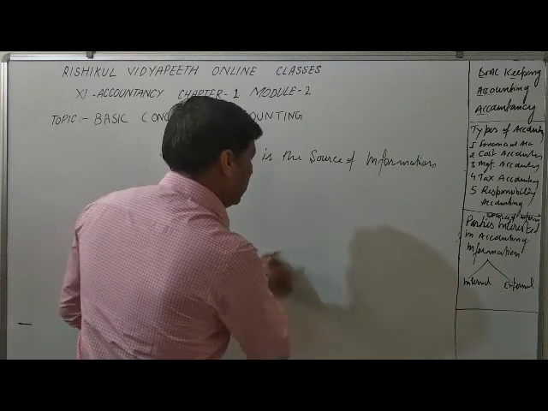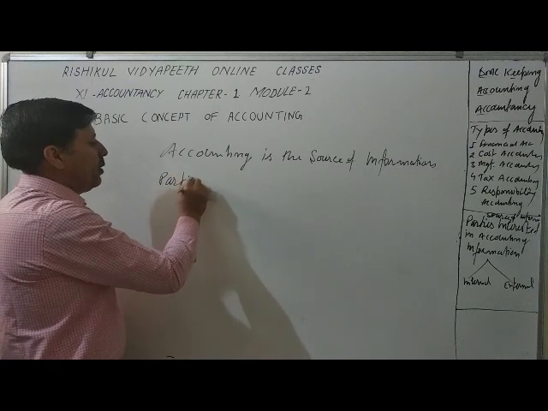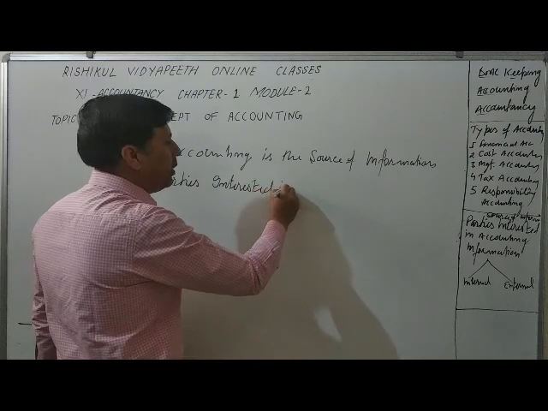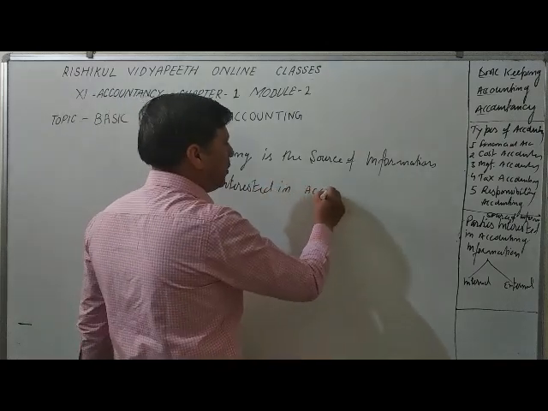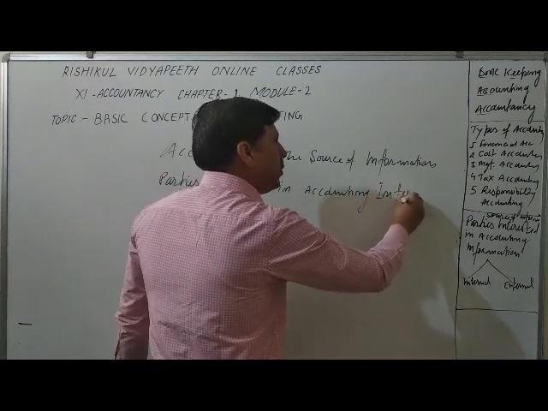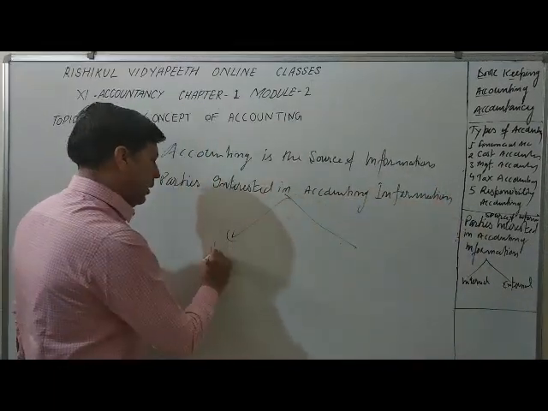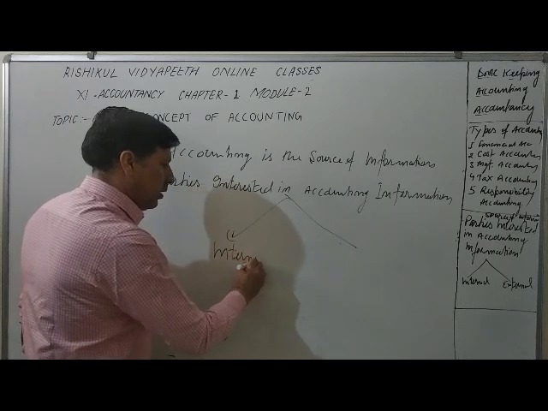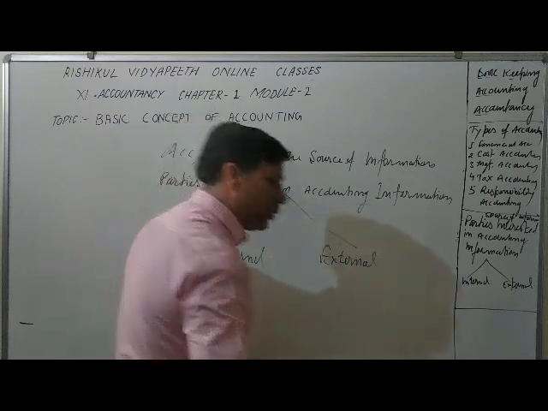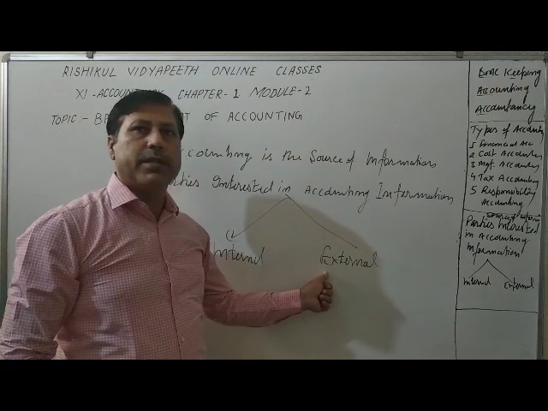The next point is parties interested in accounting information. There are two types of party: internal and external. I discussed this earlier also. Internal means within the organization, external means outside the organization.